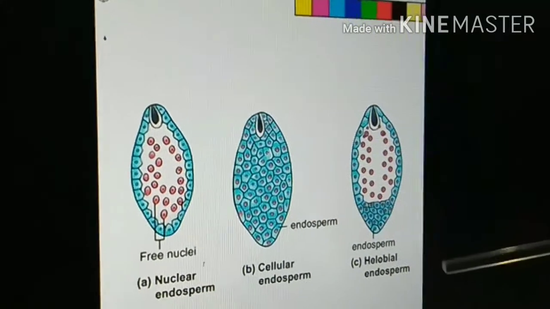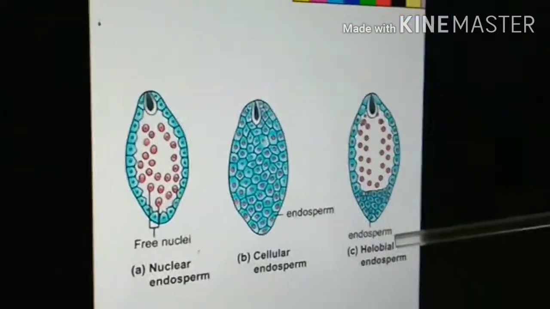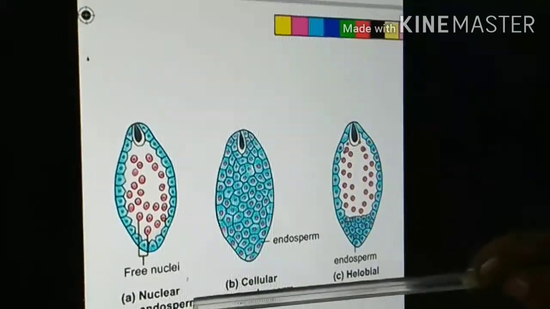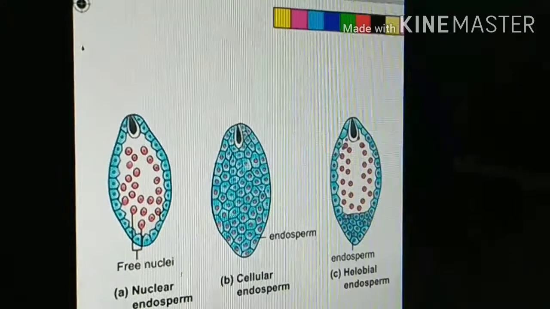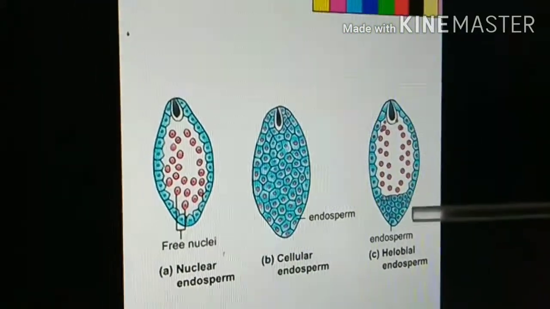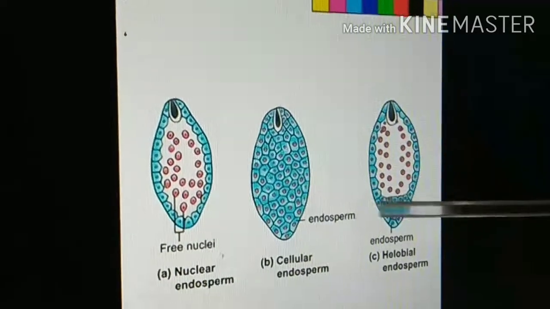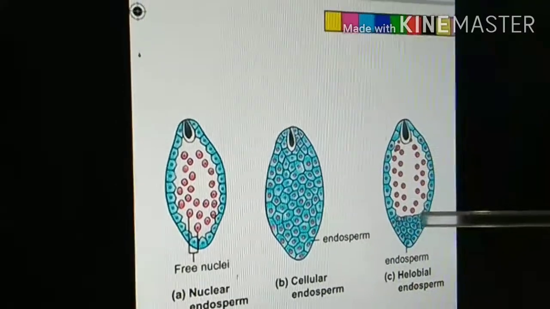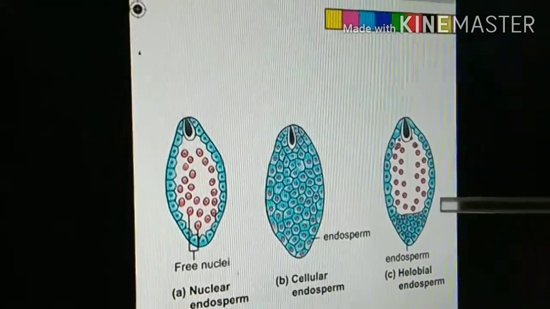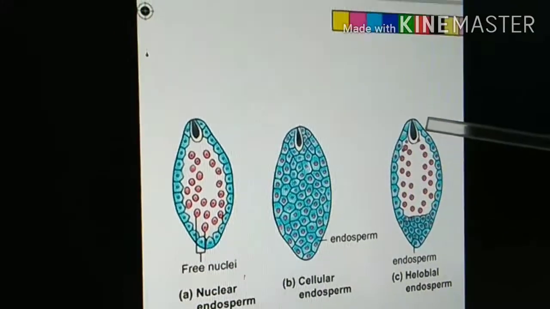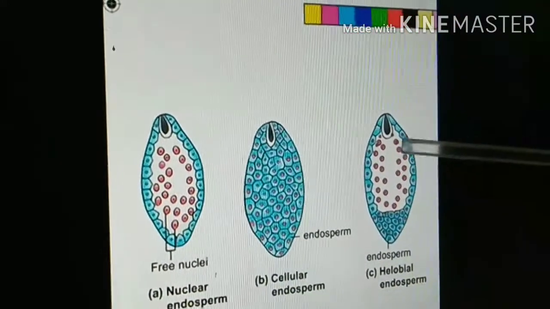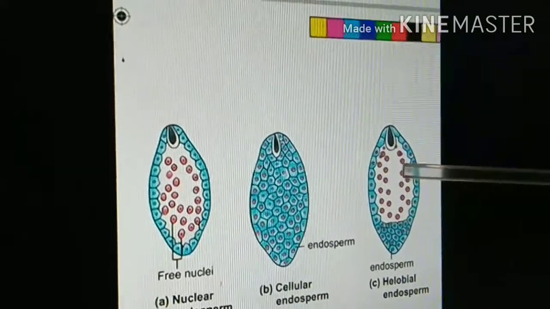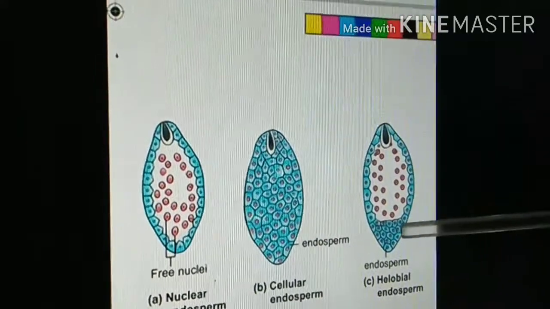The third category is called helobial endosperm. Helobial endosperm is nothing but both combined together. That means it is a mixture of nuclear endosperm as well as cellular endosperm. If you see towards the micropylar end, the primary endosperm nucleus divides to produce one cell into 2, 2 cells will become into 4. In such a way, completely cellular endosperm will be formed. In the chalazal end, the primary endosperm nucleus divides to produce nuclei only. That means it consists of both nuclear endosperm as well as cellular endosperm.